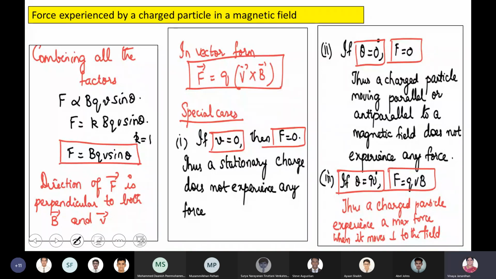Then if it is 90 degrees, then sine theta is 1, the maximum value sine theta can take, then force will be maximum. Because all these special conditions are very, very important. In this case, boys, in the last case, the charged particle will always move in a circular path. In the second case, it goes undeflected. Here it moves in a circular path.